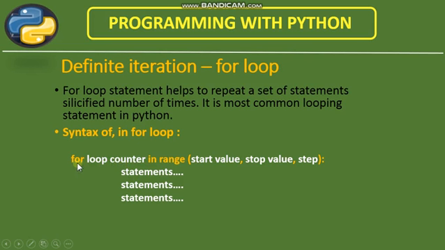The for is the fixed word, and this white color, this loop counter, is a variable that will work for counting of repetitions. For in range, it is a keyword, and then start value, stop value, and step. Start value means the starting value of the counter. Stop value means the end value of the counter, and step means how to increase the counter. That step basically tells you whether you'd like to increase the counter by 1 or by 2.